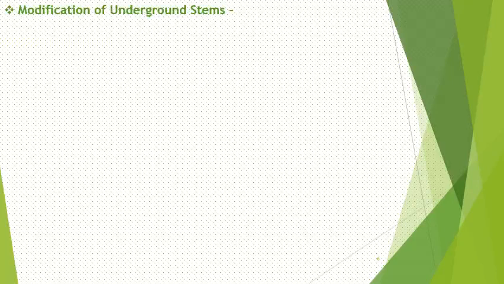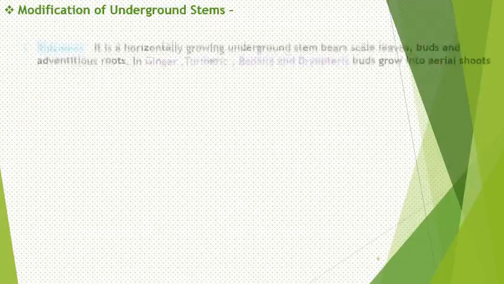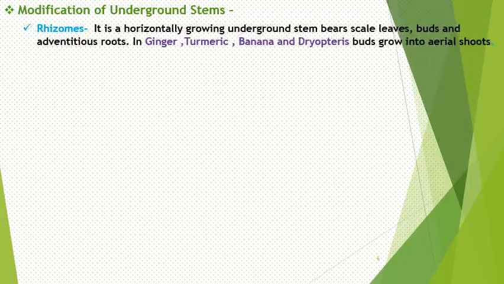Now in this slide, we will talk about the modification of stems. We know very well that stems also play a very important role in showing the propagation activities for different types of plants. So, among the modifications in the stem, especially the underground stems, first we will select the rhizomes. It is a horizontally growing underground stem that bears scaly leaves, buds and adventitious roots. Common examples for this category are ginger, turmeric, banana, Dryopteris buds.